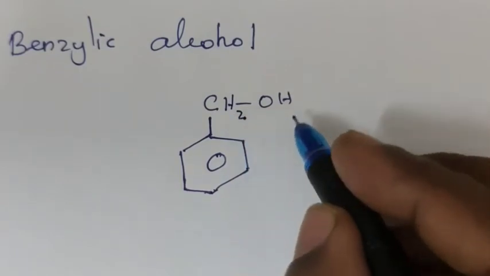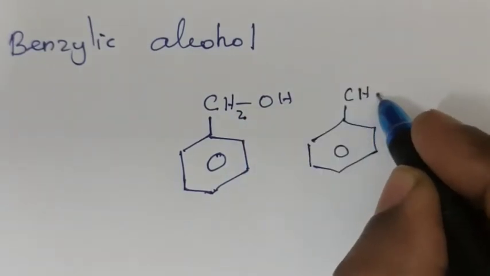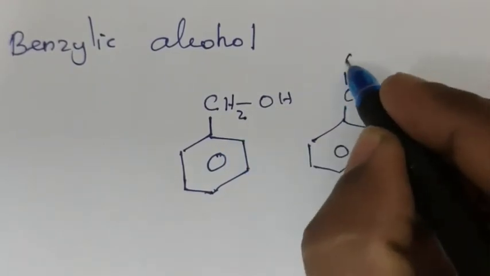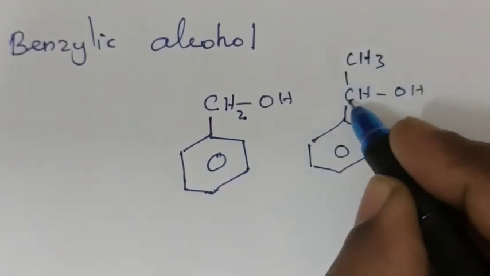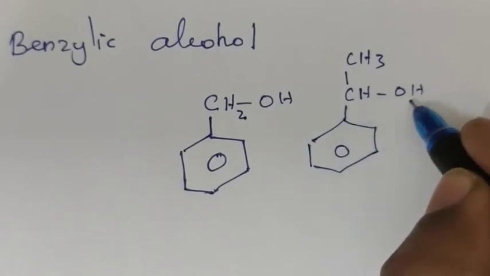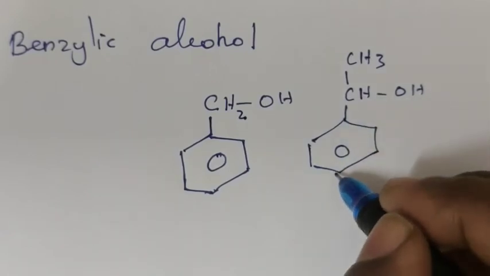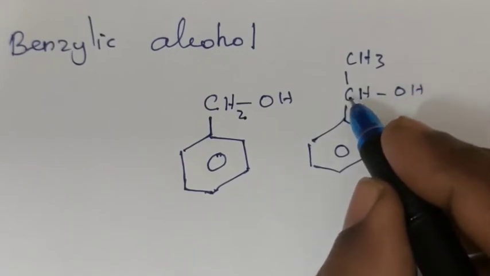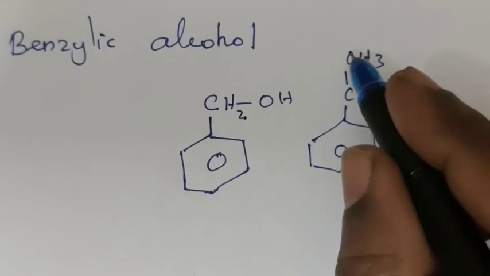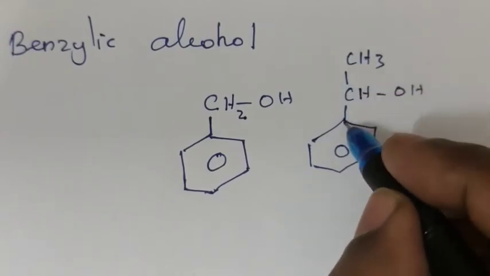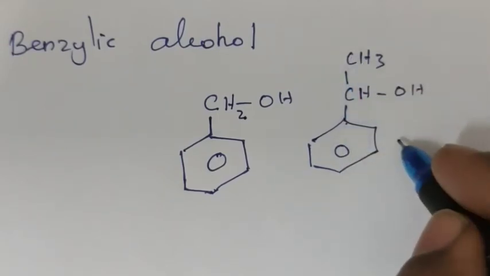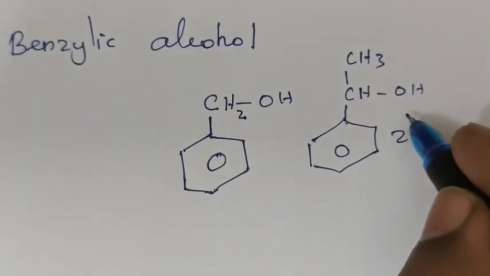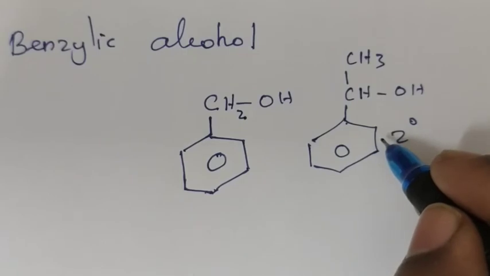So here CH OH, and we replace one hydrogen by a CH3 group. Now the carbon which carries the OH group is attached with an aromatic ring, so it is called benzylic carbon. But that benzylic carbon is attached with 2 other carbons, here also carbon, here also carbon. Now it is called secondary benzylic carbon and the alcohol is called secondary benzylic alcohol.